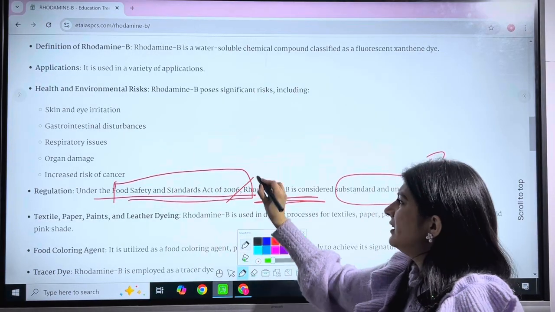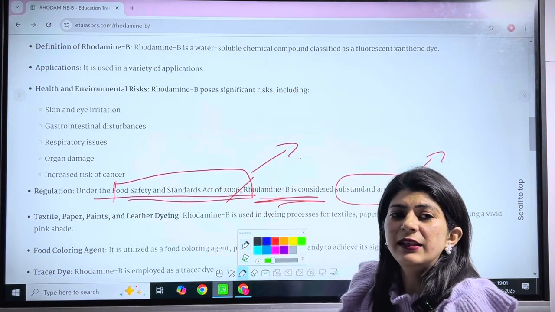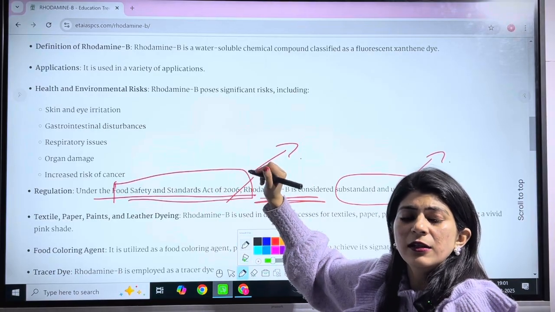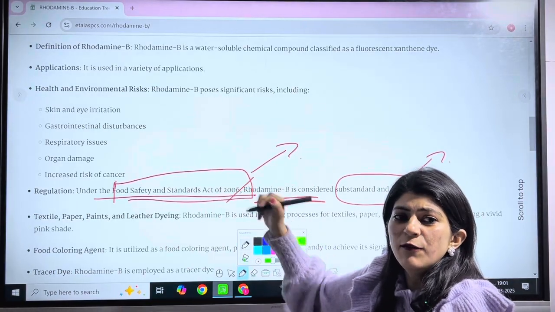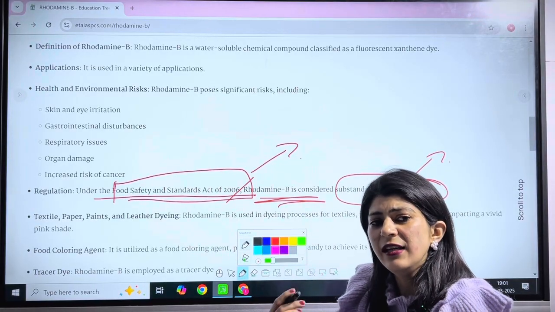But after the regulation being passed, there are still many states which are not banning the sale of this cotton candy, which is posing a health hazard to many small children as well as individuals.